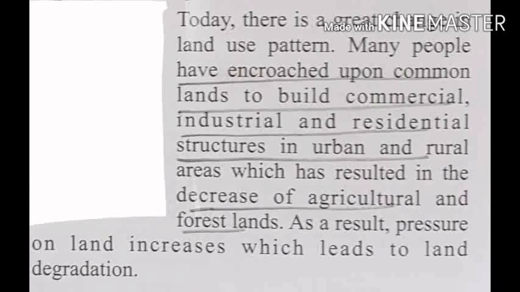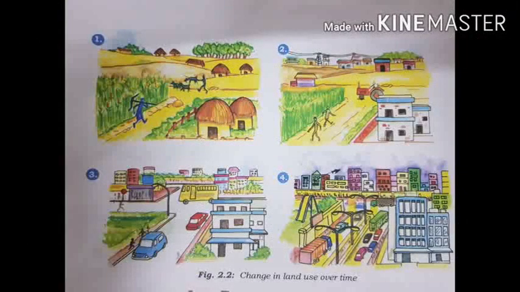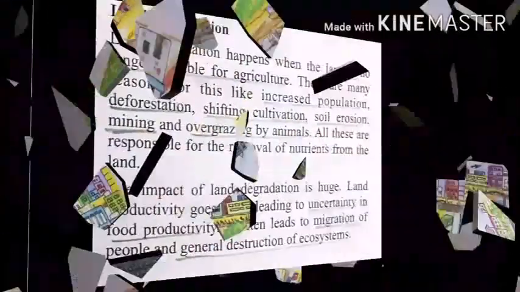So here it is our duty to conserve the land properly. Here you can see the pictures of how it is used. In the first and the second figure, the land is being used for agriculture purposes, and in the next two pictures, as urbanization has increased, it leads to the construction of different buildings.